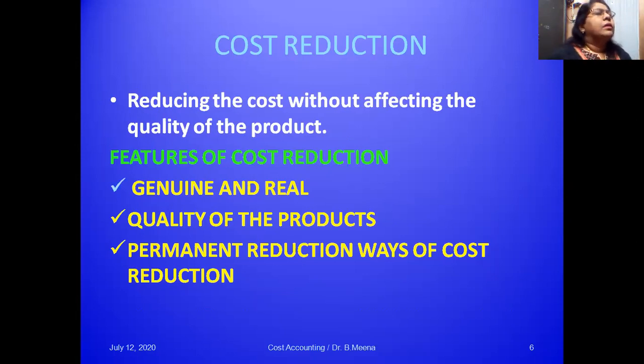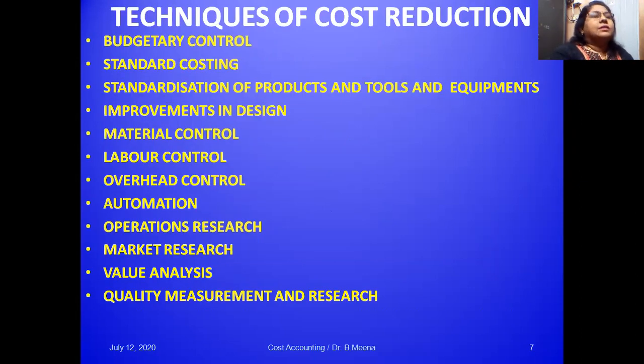And then what are the techniques of cost reduction? Look at the techniques I mentioned here: budgetary control, standard costing, standardization of products and tools and equipment, improvements in design, material control, labor control, overhead control, automation, operation research, market research, value analysis, quality measurement, and research.